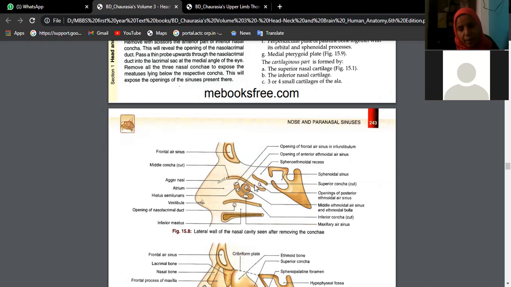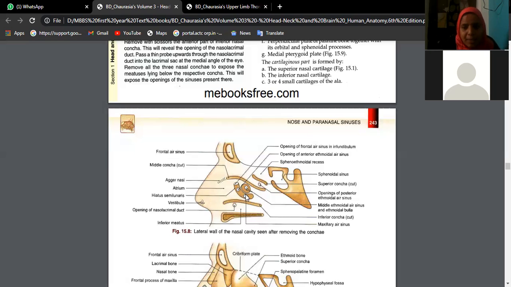The area below the superior concha is superior meatus. The area below middle concha is middle meatus. The area below inferior concha is inferior meatus. So in the superior meatus, we will see the opening of posterior ethmoidal air sinus. In the middle meatus, you have a U-shaped fold of ethmoidal bone, which is the ethmoidal bulla, or bulla ethmoidalis. And here you will see an opening which is hiatus semilunaris, U-shaped hiatus semilunaris.